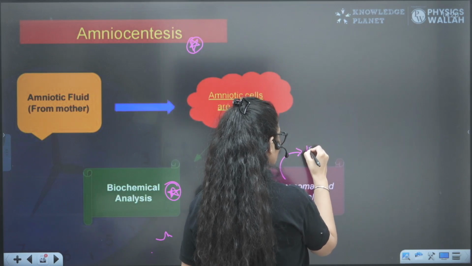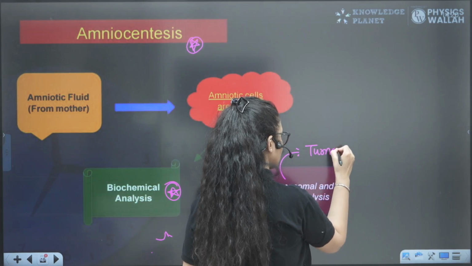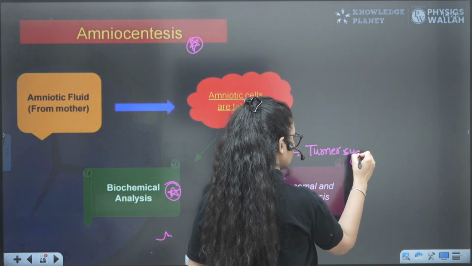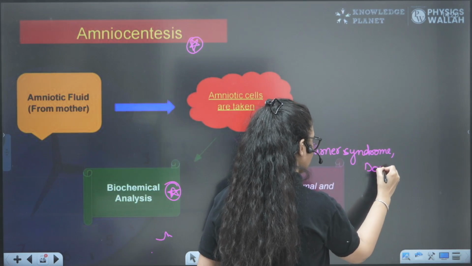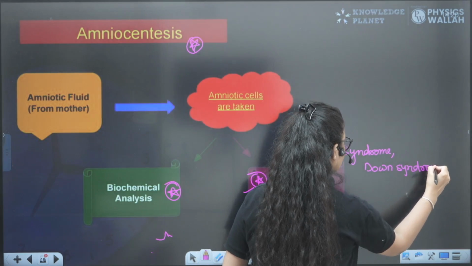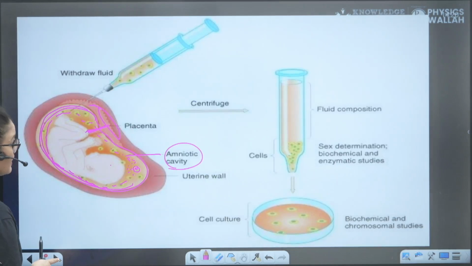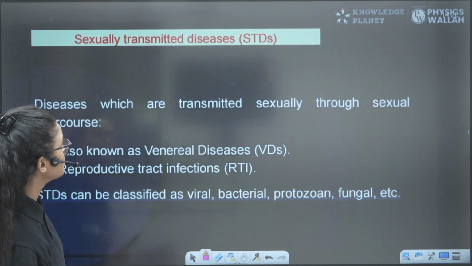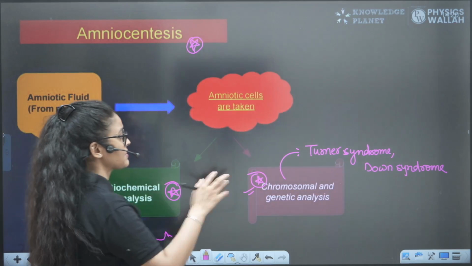For chromosomal genetic disorders, like we know we have Turner syndrome. We can get to know about Turner syndrome, or Down syndrome, Klinefelter syndrome, right? So we can actually find out a genetic disorder in a person using this amniocentesis process. But again, some people misuse it, right? Some people misuse this process for sex determination.